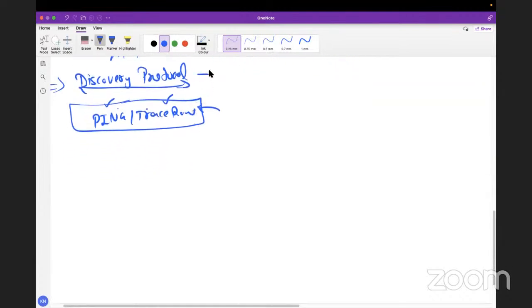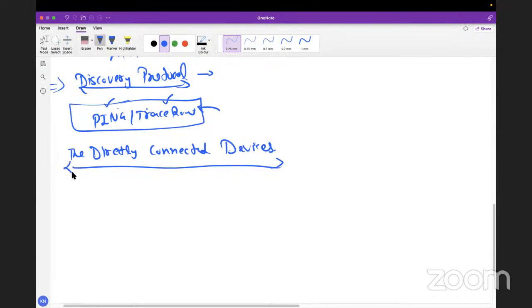Now come back here to the discovery protocol. Basically, let's say I don't have any information on the router, right? What I want here is to discover the LAN devices, right? It means we want to discover the directly connected devices.